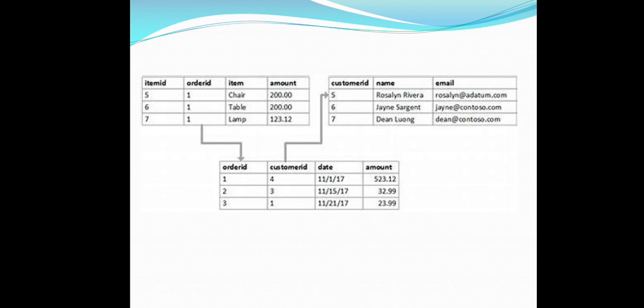This is an example for the relational database model. In the first table they have created item ID, order ID, item and amount. The next table contains customer ID, name, email. The third one contains order ID, customer ID, date and amount. Here you can see the common fields, that is, the common column names.